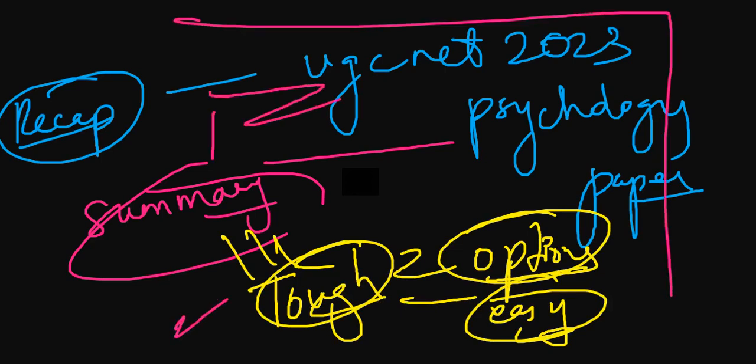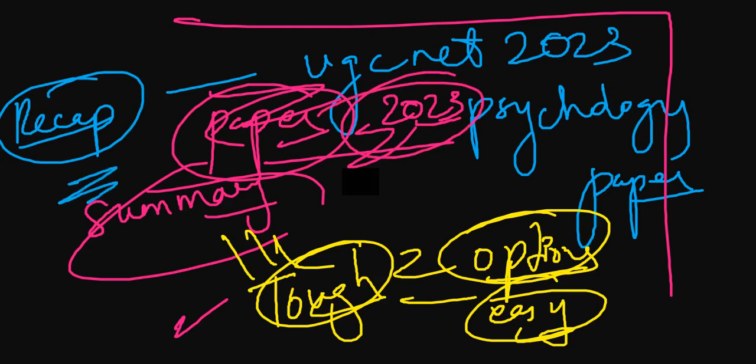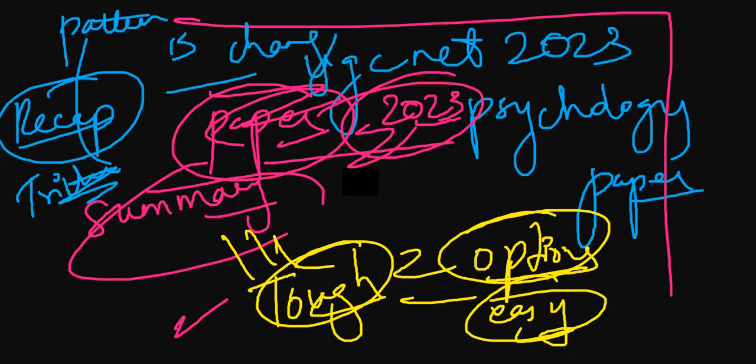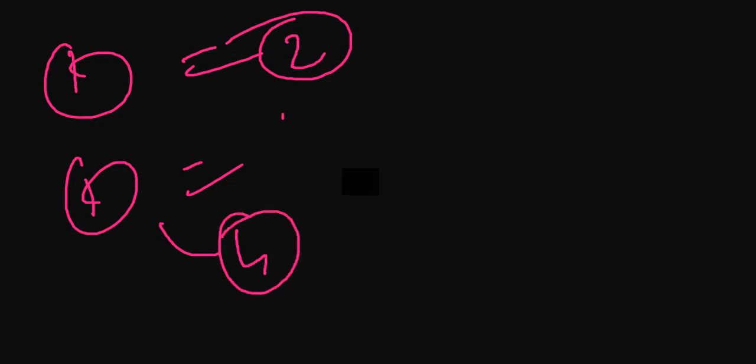So let's wait for the paper to come, then we will discuss all the questions here for 2023 preparation, and we will look into how the questions get tricky and how the pattern has changed. Pattern has changed definitely. Earlier, from one topic there used to be two questions. Now one topic they have included four subtopics inside that.